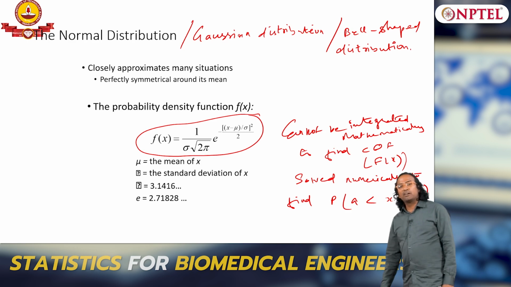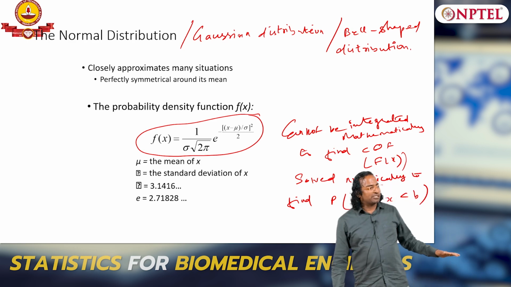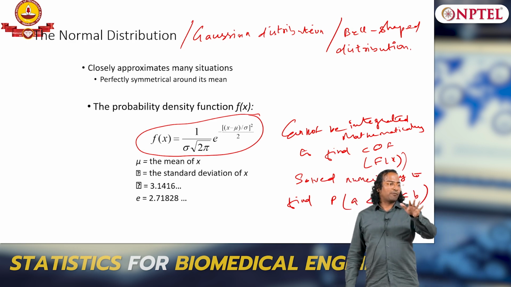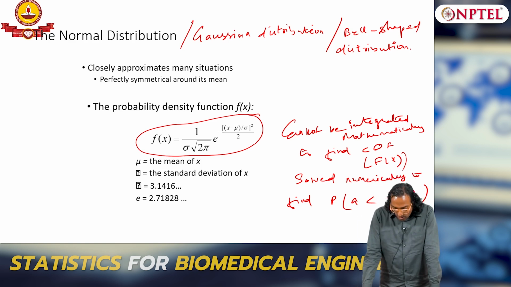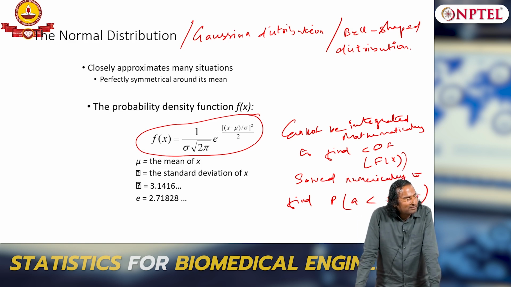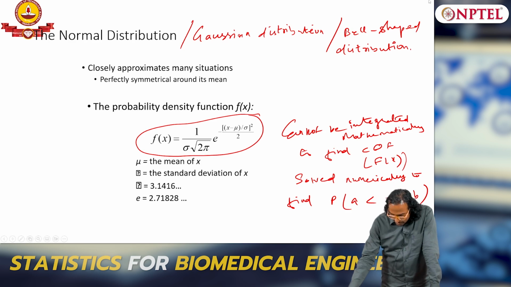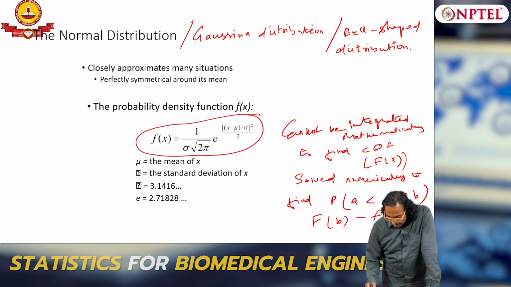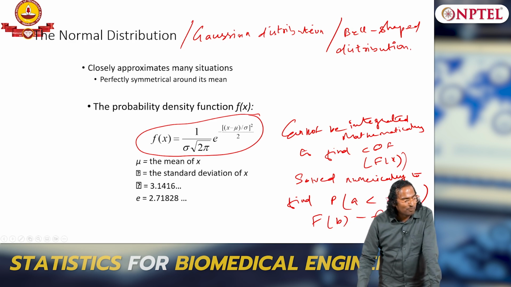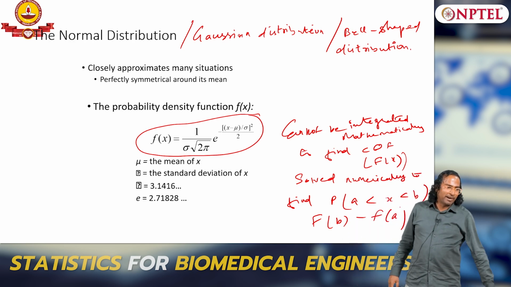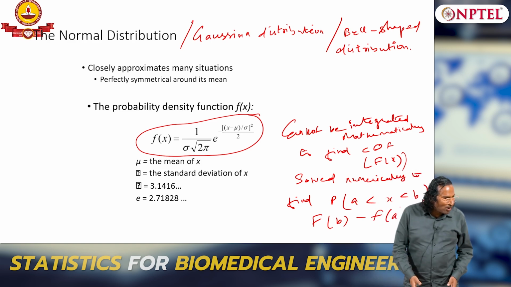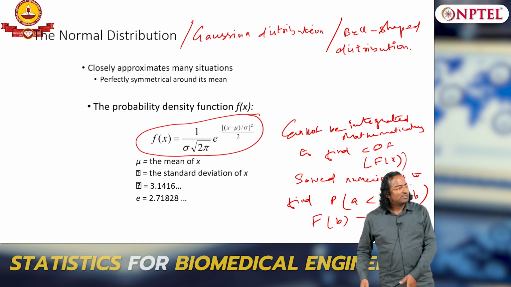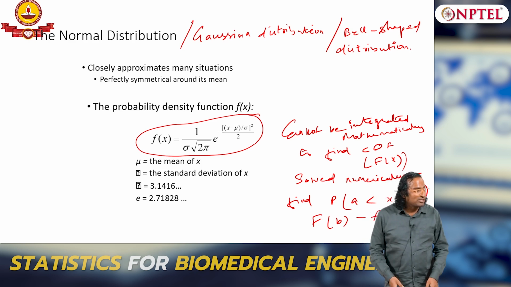What is the significance of CDF? The cumulative distribution function is what? It is summation of small f of x. Why is it significant? If I want to identify what is probability of A less than x less than B, what is it? That is nothing but capital F of B minus capital F of A. The cumulative probability up to the B point minus cumulative probability up to the A point is nothing but probability. So, whenever you want to calculate probability, you only do CDF for a continuous case.